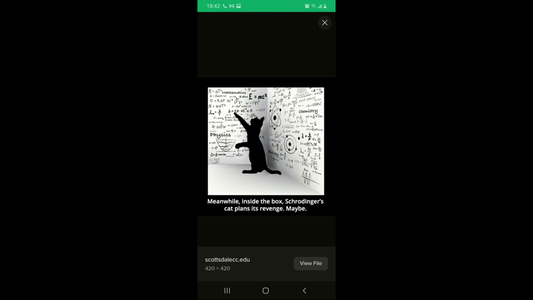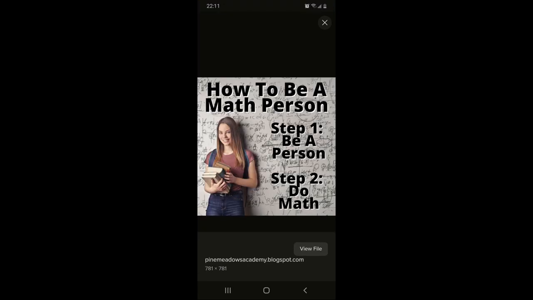Steps to be a math person. Step 1, you need to be a person, of course. And then step 2, you need to do math. And that is really the basics. So it definitely takes practice and effort and experience to be good at math. And that's like many other task-oriented things. And then this was popular for a while on the internet.